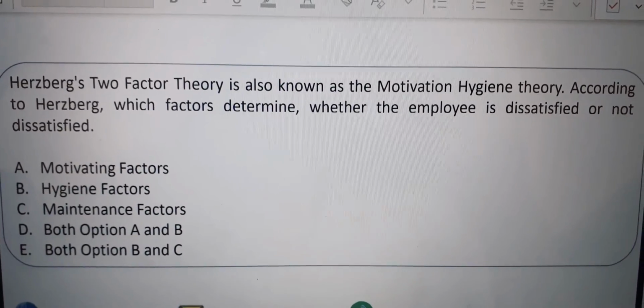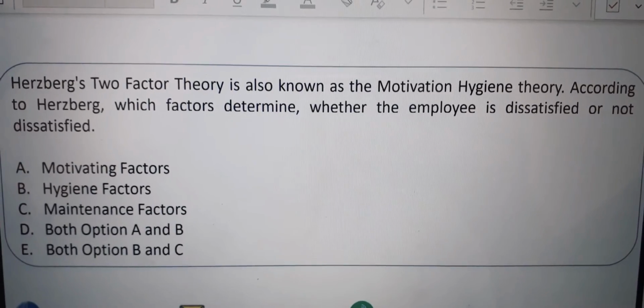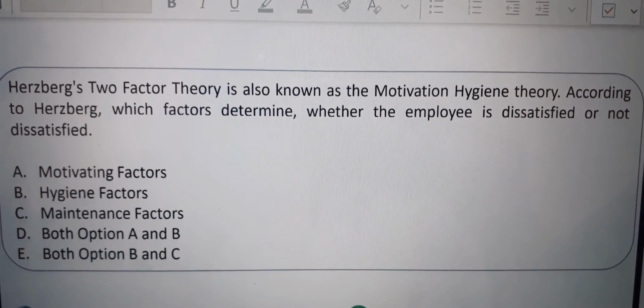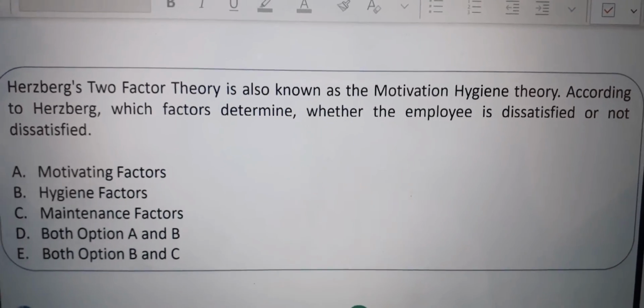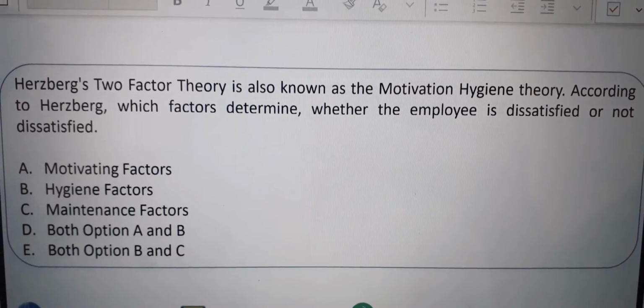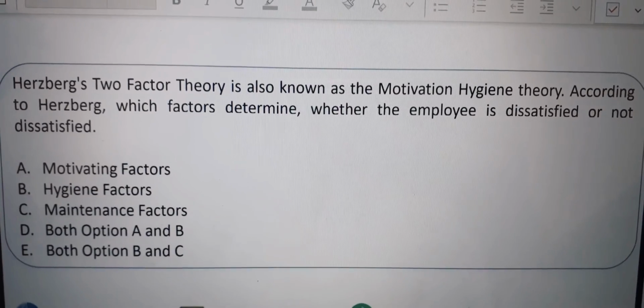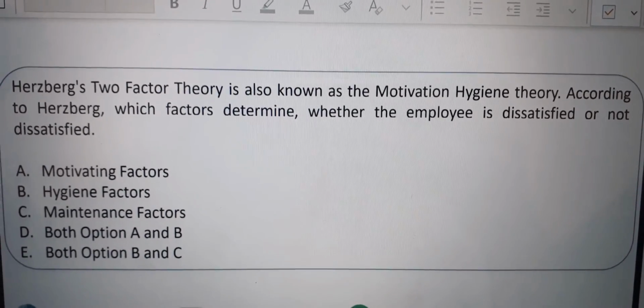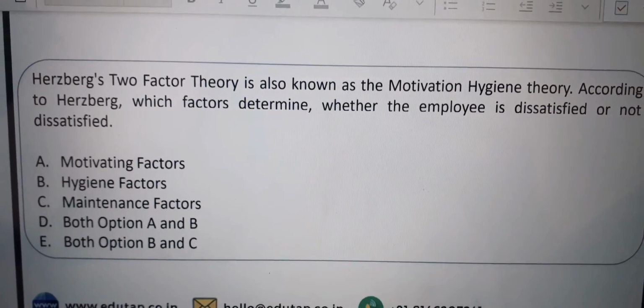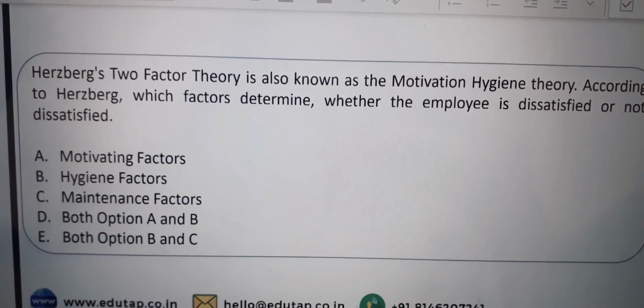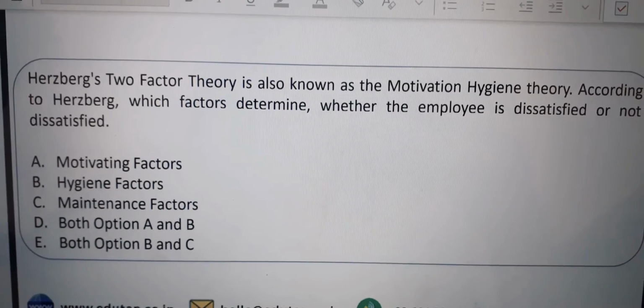Now let us go to another question. Herzberg's two-factor theory is also known as the motivation hygiene theory. According to Herzberg, which factor determines whether the employee is dissatisfied or not dissatisfied? Motivation factor, hygiene factor, maintenance factor, both A and B, both B and C.